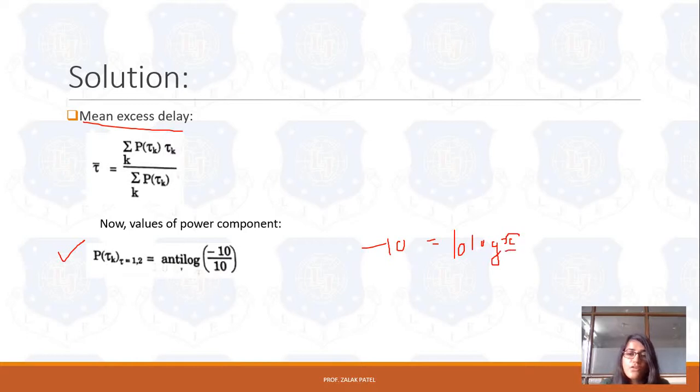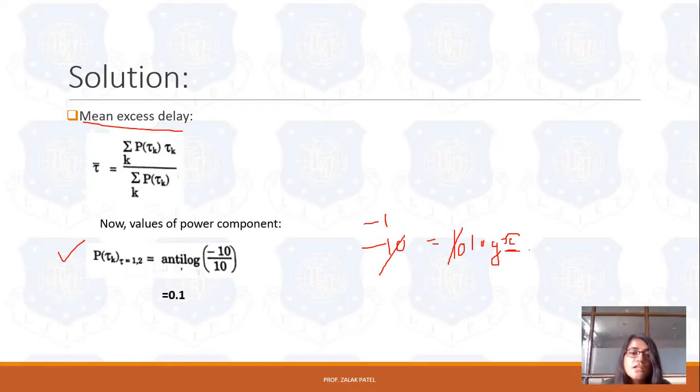To find the value of x, we have to take the anti-log. That means minus 10 upon 10 is equal to log x, and then x equals 10 raised to minus 1. Because the 10 and 10 cancel, the remaining part is minus 1. So minus 1 is equal to log x, so x equals 10 raised to minus 1. Why 10 raised to minus 1? Because the log has base 10. That is why, taking the anti-log, we have the value 0.1. 10 raised to minus 1 means 0.1.